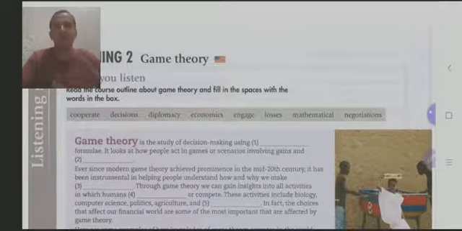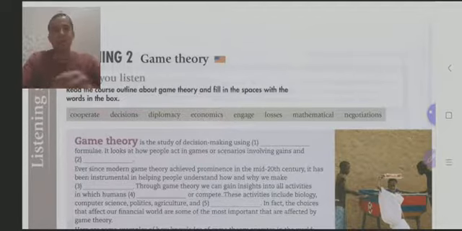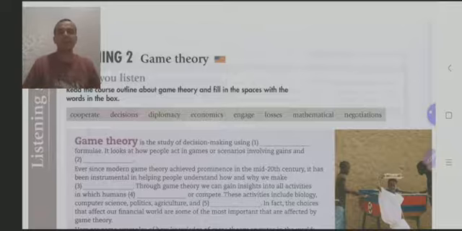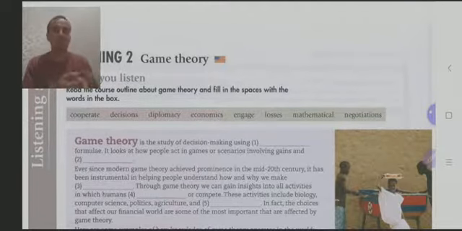Mathematical. Mathematics is not some kind of unknown word for you. You all understand what mathematics is. Mathematical is the adjective form of this word. The next one, negotiations. What is to negotiate? To negotiate is to agree with someone. For example, Uzbekistan negotiates with other countries based on finance. For example, they negotiate to sell something and to buy something instead.